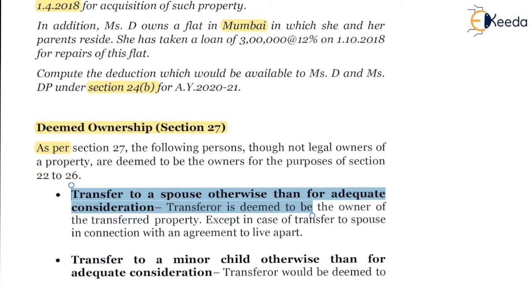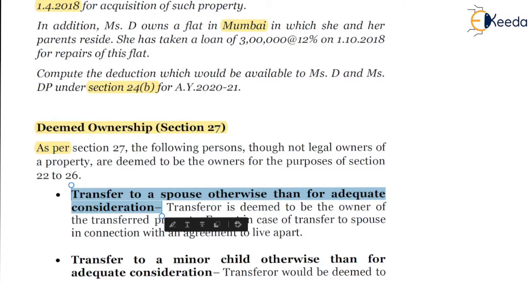The transferor is deemed to be the owner of the transferred property in these cases, except in case of transfer to a spouse in connection with an agreement to live apart. So the first condition is transfer to a spouse otherwise than for adequate consideration. In that case, the transferor, being the beneficial owner, will be termed the deemed owner, and accordingly the income from such house property will be taxable in the hands of the transferor.